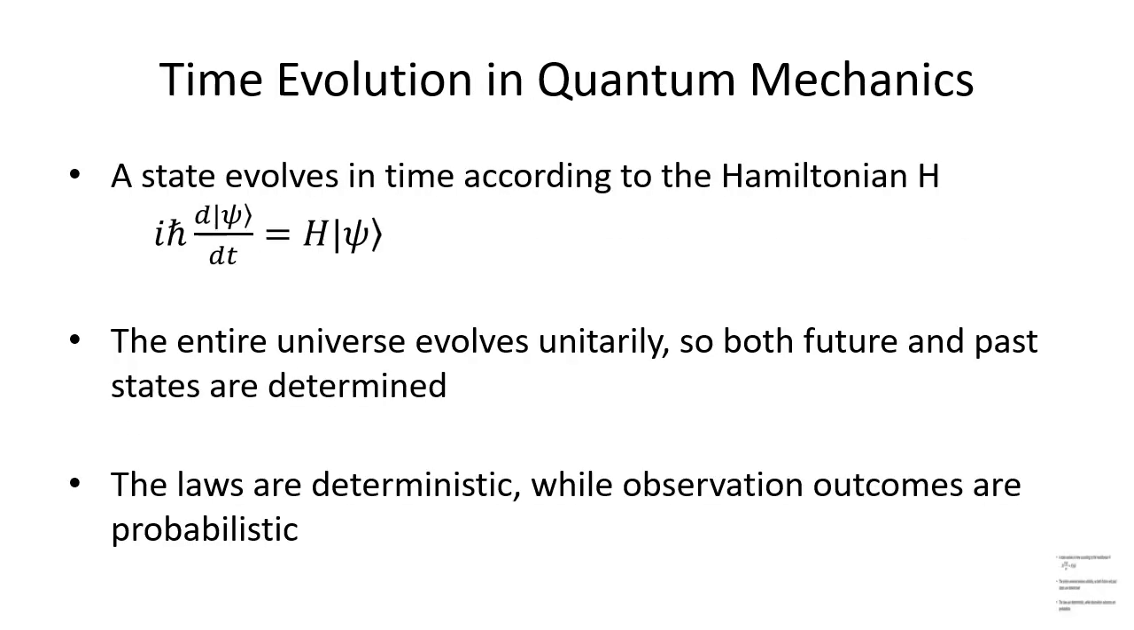In quantum mechanics, a state evolves in time according to the Hamiltonian H. That's the Schrödinger equation. Yes, i h-bar d psi/dt equals H psi. If you knew all information about the entire universe, the whole universe would evolve unitarily in the same way. Both the future state and the past state are determined. So the universe is deterministic? The laws governing the whole universe are deterministic, but measurement outcomes are probabilistic.